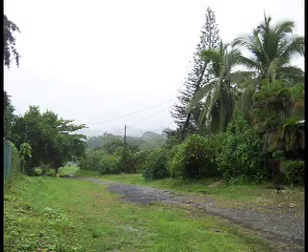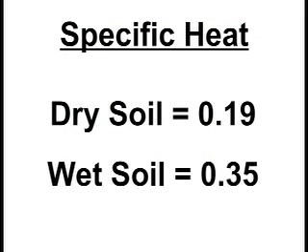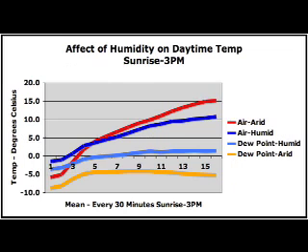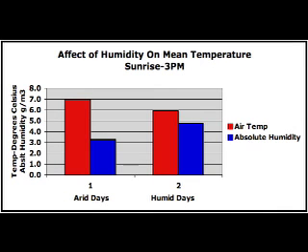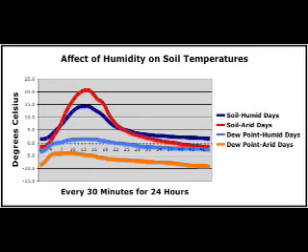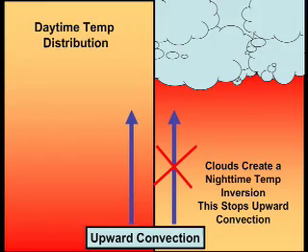More humidity also usually means there's more water in the soil, which has at least two effects on temperature. One, more water is available to cool the soil through evaporation, and two, increasing the water content of soil increases its specific heat, which will by itself dampen the swing in diurnal temperatures that one sees in dry climates. These graphs manifest the net effect of all of those forces combined. And all of those forces combined, as we can see, produce a pronounced negative feedback against temperature changes day and night. Now, it's beyond the scope of this particular video to sort out the contribution that each of these separate forces makes to the net effect on temperature.